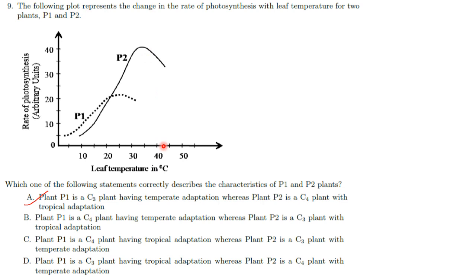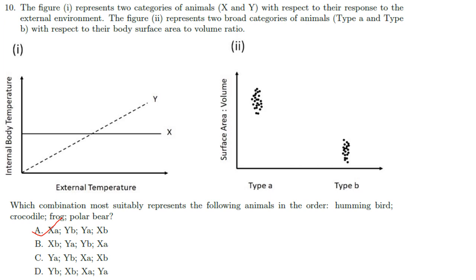And C4 plants respond to higher temperatures and show a higher rate of photosynthesis. They are tropical plants. And C3 plants have a lower temperature optimum and they are temperate plants, that is, they have temperate adaptation. So the answer here is option A. That is, P1 is a C3 plant having temperate adaptation, whereas P2 is a C4 plant with tropical adaptation. Answer is option A. Then next one.